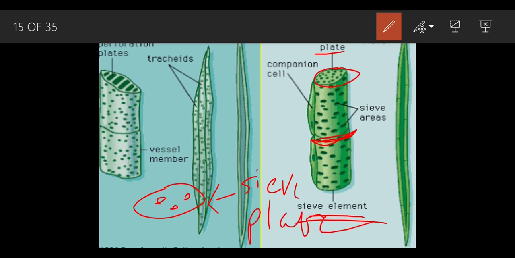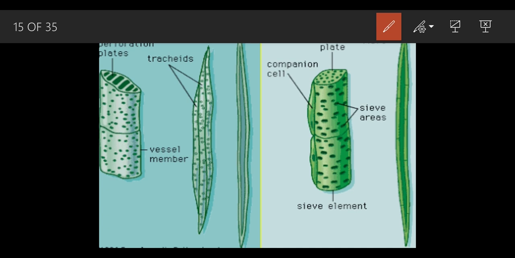Now, this companion cell, this word companion is an English word. In English literature or language you have heard about this word, companion. The word companion means the friend. What is the work of this friend? The work of this friend, this companion cell I'm talking about, is to provide protection to this sieve tube for the conduction of the food.